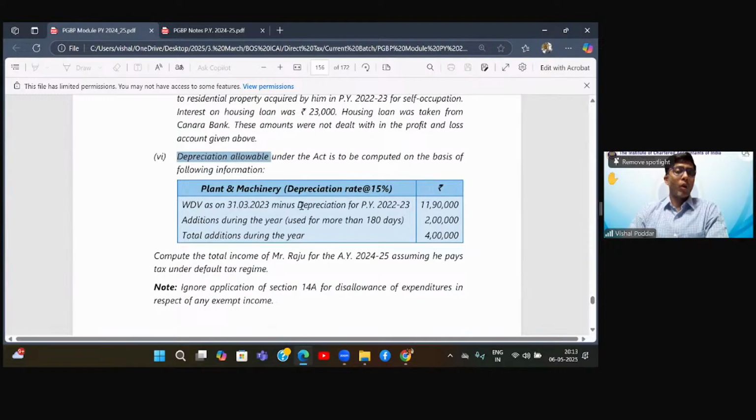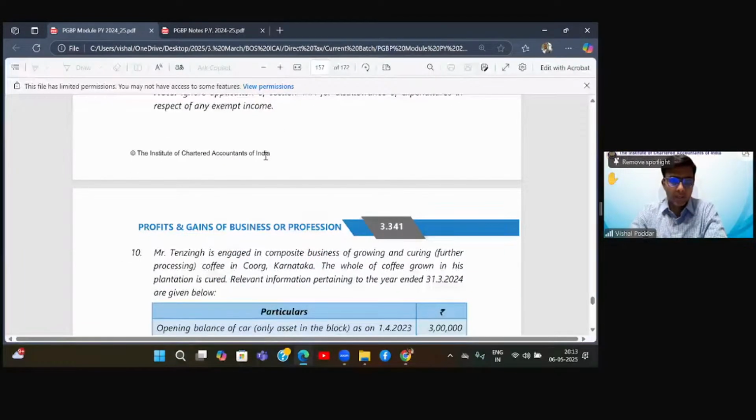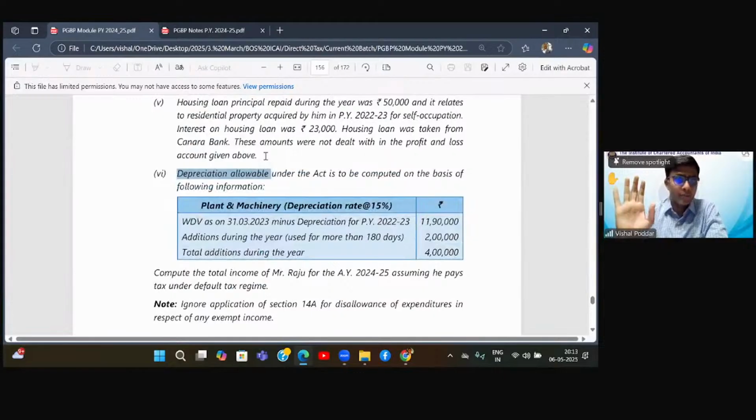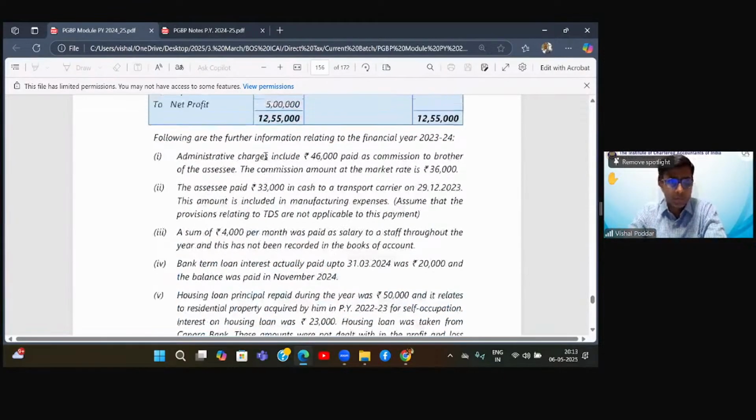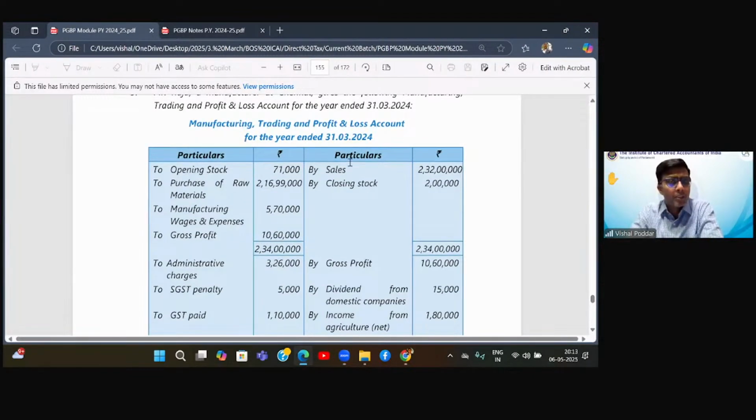Depreciation, now they have given you block where you will do the calculation as per the block. Compute the total income assuming he pays tax under the default tax regime, that is the new scheme. Correct? I hope you all have the same question. Now, start from the credit side. In the credit side, we will identify those incomes which will not fall in PGBP, right? So sales will come in PGBP, fine.